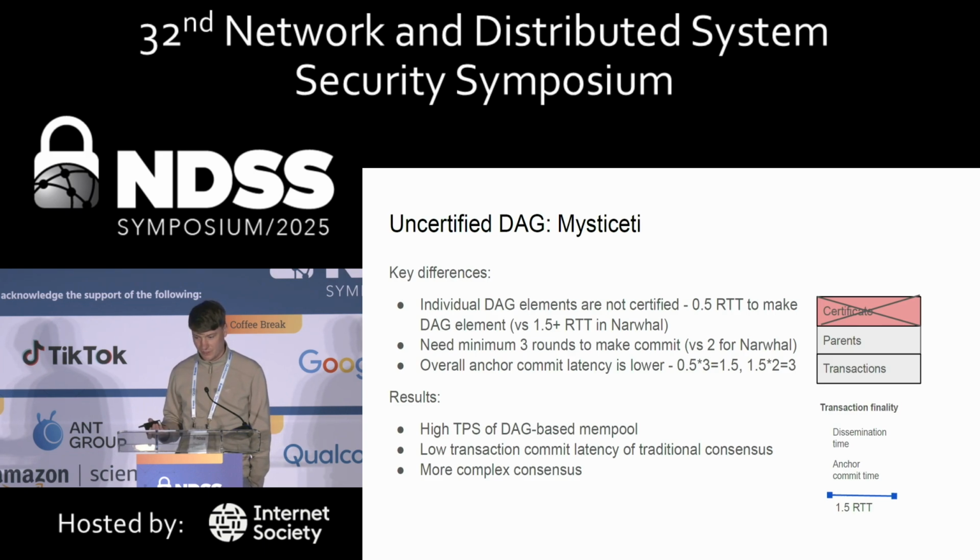It has the very high TPS of a DAG-based mempool protocol. It has a very low transaction commit latency, which is pretty much the same as you would get with traditional consensus without even including mempool time. It has very simple networking code. It does have fairly more complicated code to derive the order from the DAG, because you need to handle all the new use cases coming from uncertified DAG usage.